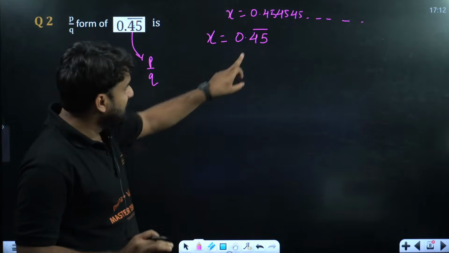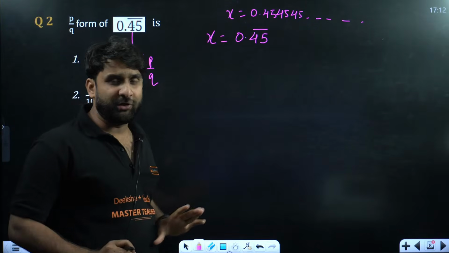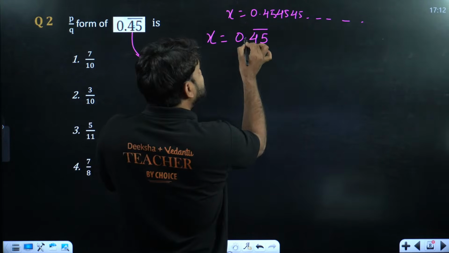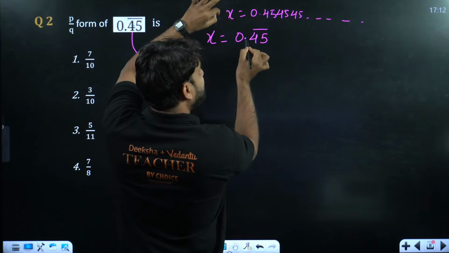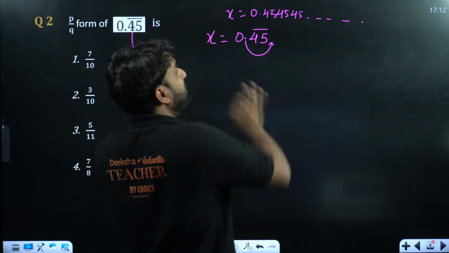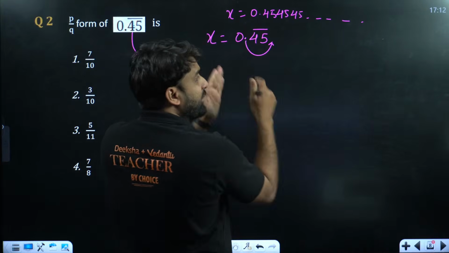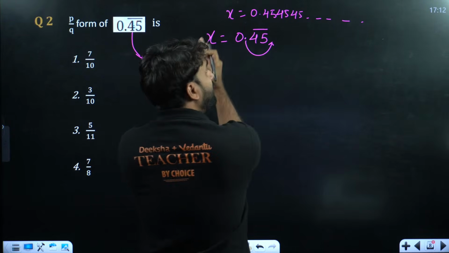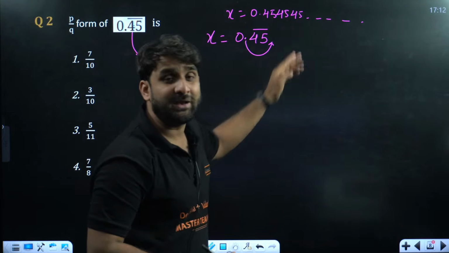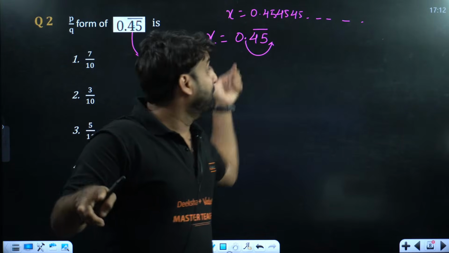Listen, champion. As you have written here, x is equal to 0.45 bar. Now the next target will be to shift this decimal. How can we shift the decimal? We want to shift the decimal from left to right, after crossing 2 digits.